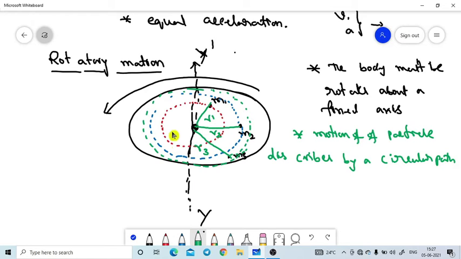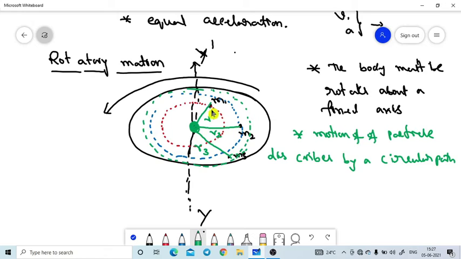See, here is the path, how the motion is happening. The particle 1 is moving in a circular path only. That is the circular path the particle covers. All the circles are centered at the axis of rotation. These circles are concentric circles around the axis of rotation.